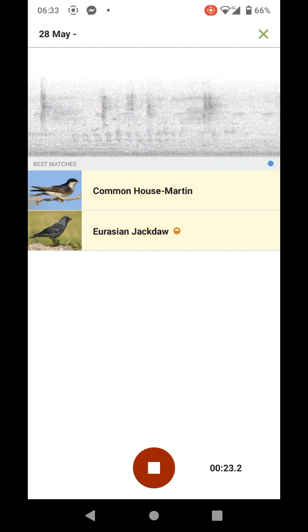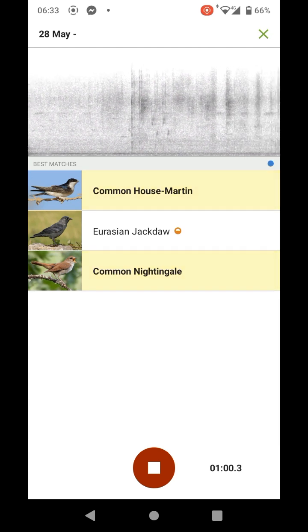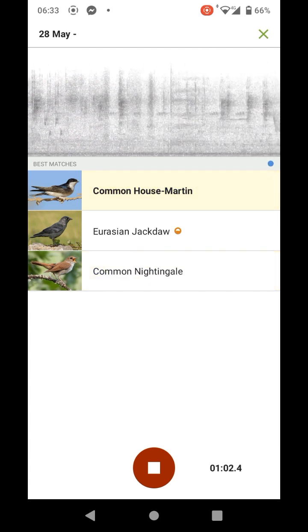While you are recommended to use the app in quiet surroundings, the app cuts through background noise very well and over quite a distance.